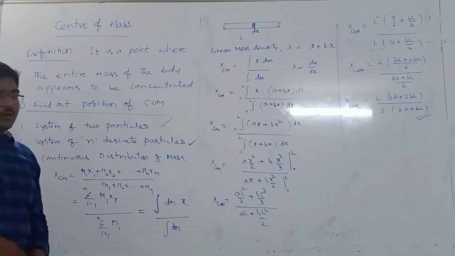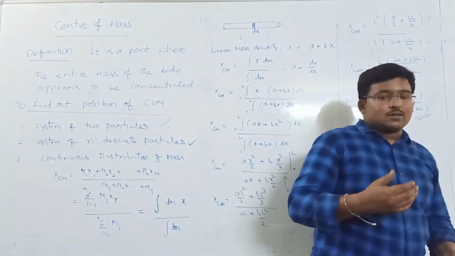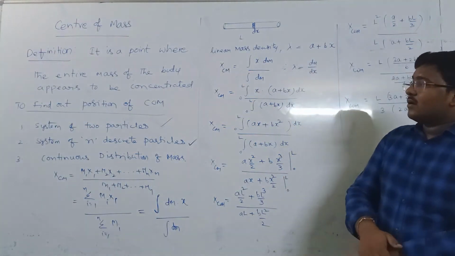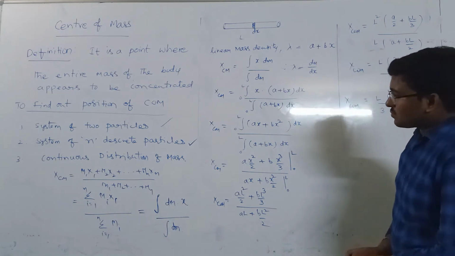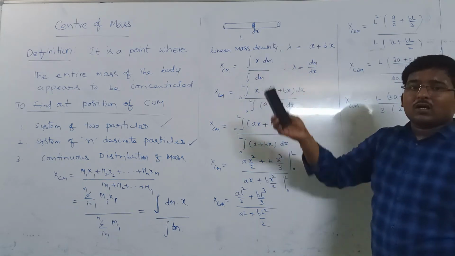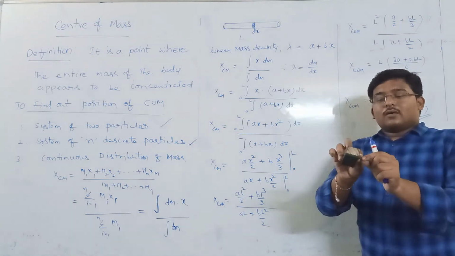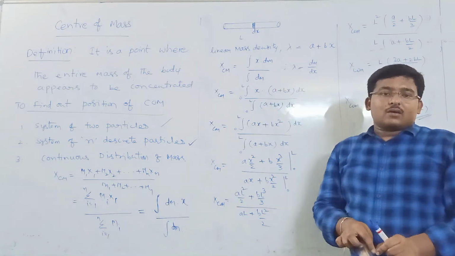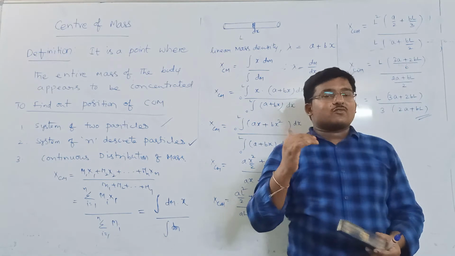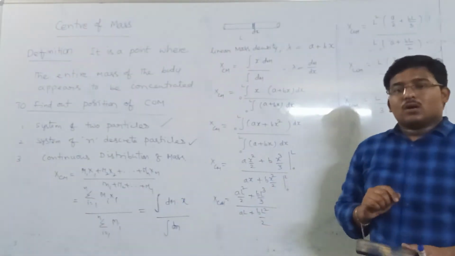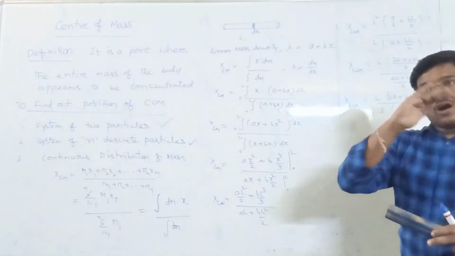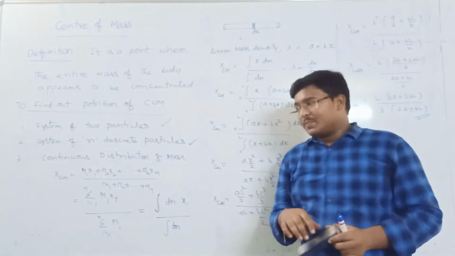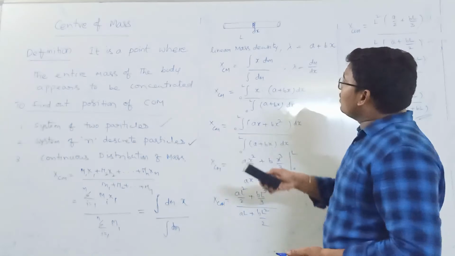Now we have a number of continuously distributed masses, so we can find out the center of mass positions stepwise. This is the first one, rod, and now the second one. For a complete ring like a circle, we know that the center of mass will be present at the exact center. Now, if I take a semicircular ring, like a half ring, where will the center of mass be present? Now, we are going to discuss that.